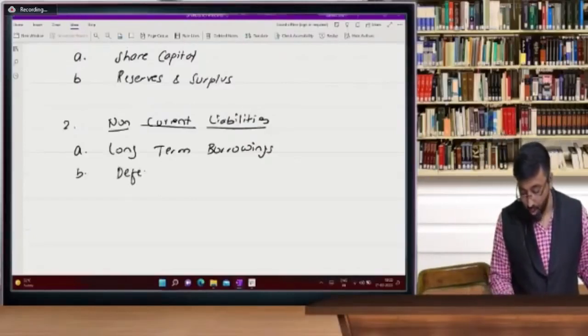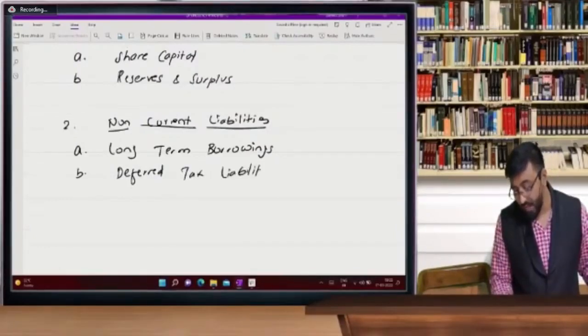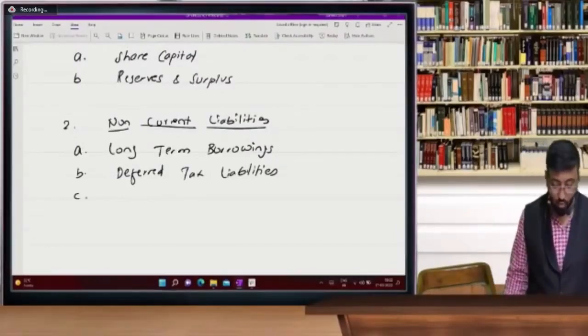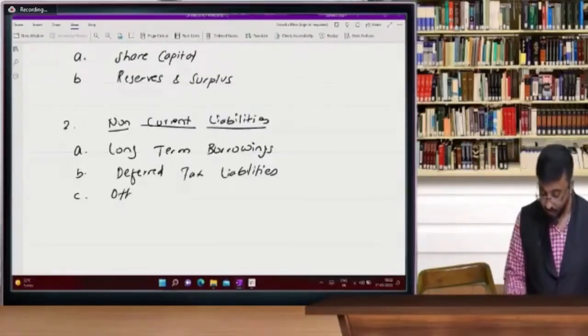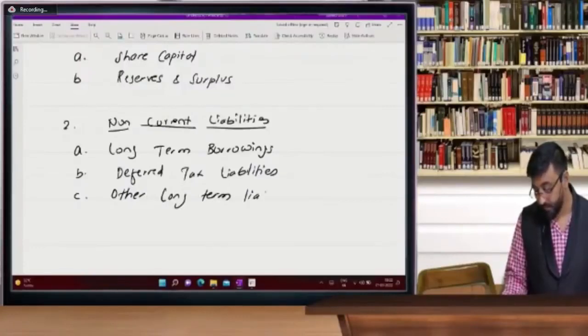Second one, you are not going to understand it now, but just write it down. Deferred tax liabilities, we are going to see it in the group 2 advanced accounts. Number 3, other long-term liabilities. And 4, long-term provisions.